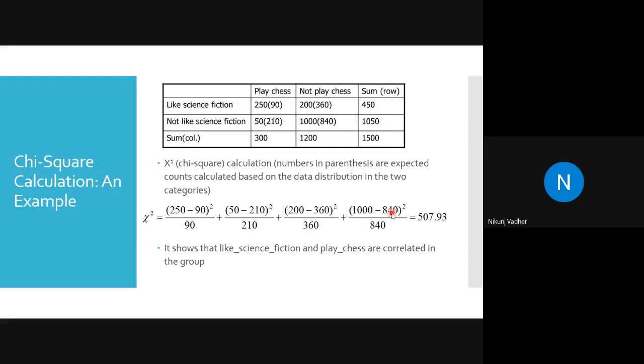And if expected and observed are both the same, then the value of chi square will be... don't worry, we will calculate that.